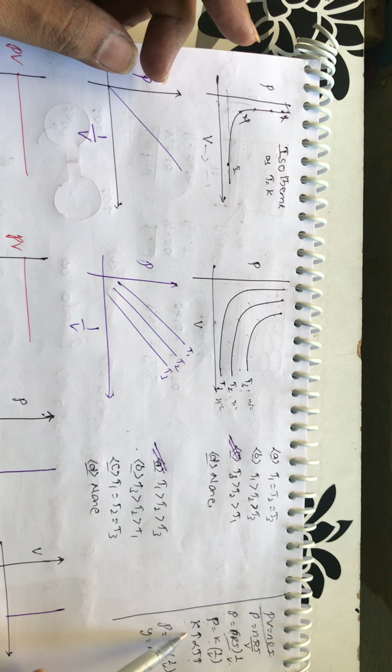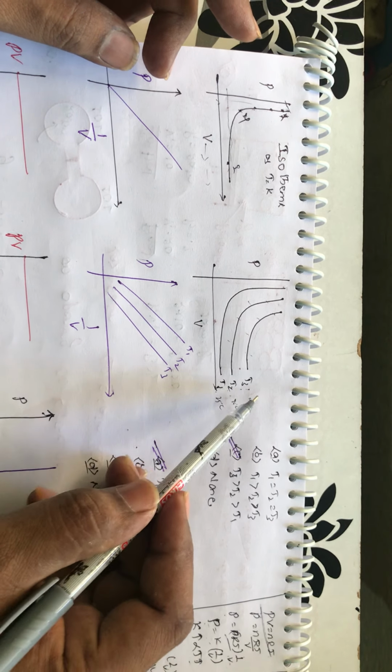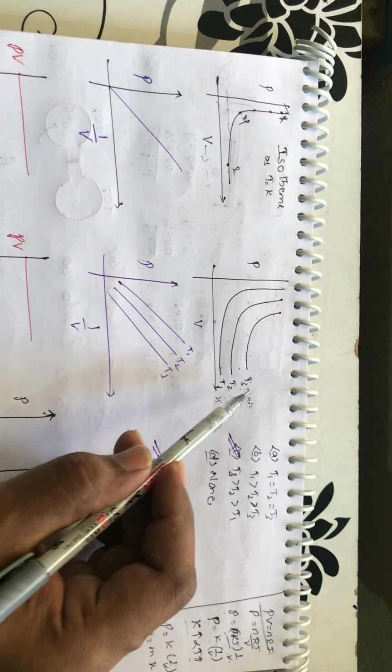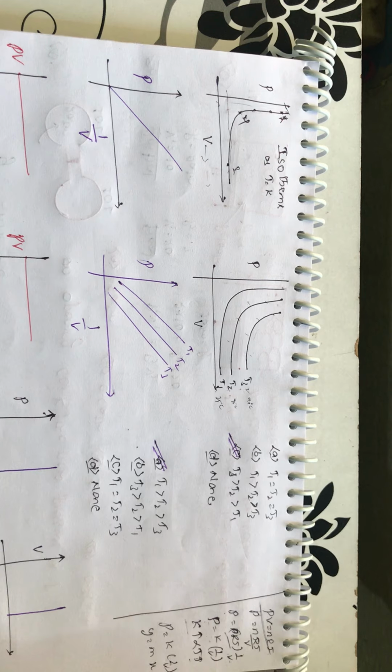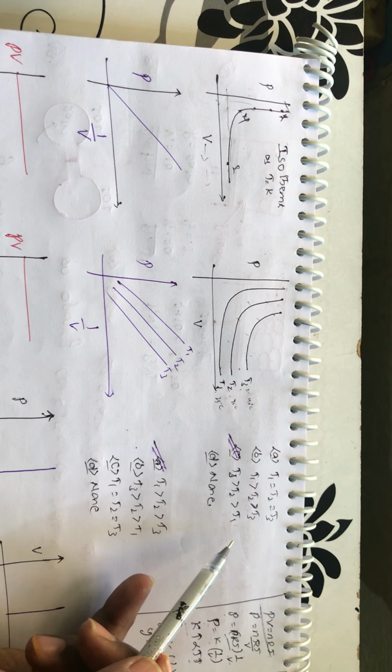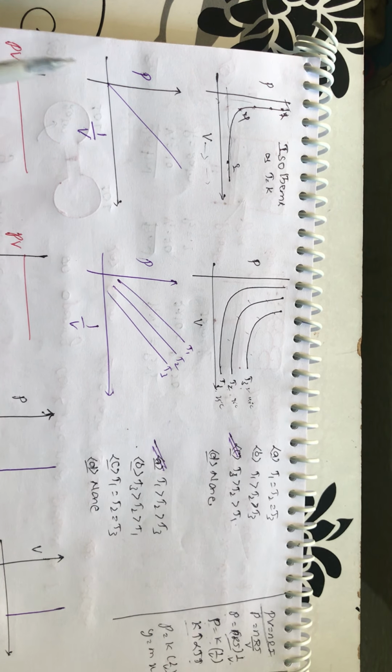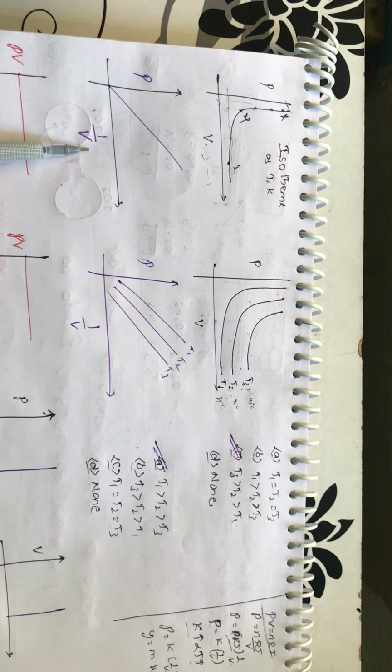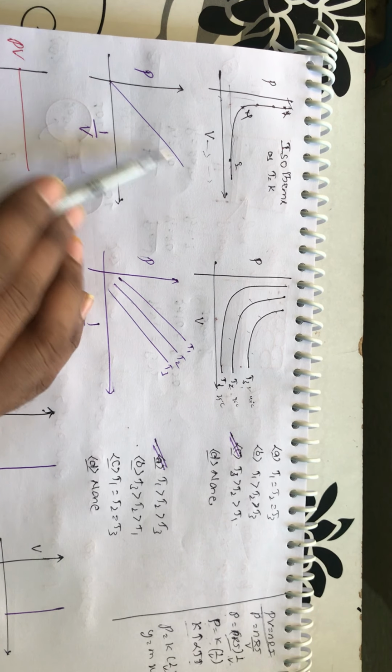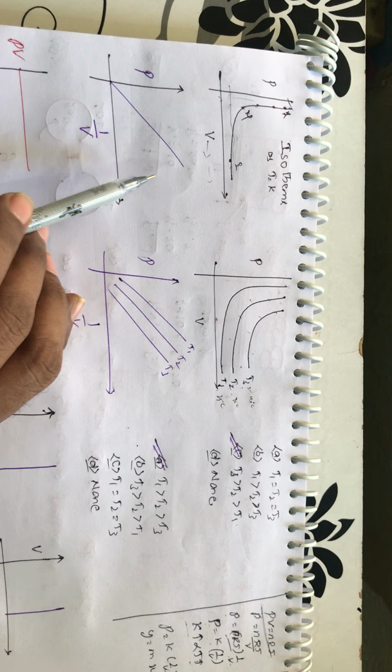So if you have more slope, you have more temperature. Among these three, which has more slope? T3 has more slope, so it will have more temperature. So T3 will be greater than T2, which will be greater than T1. Suppose you plot the graph between P as well as 1 by V, you will get a straight line passing through the origin.